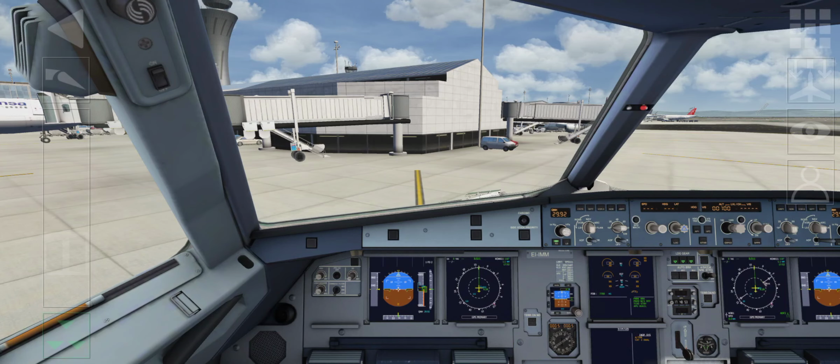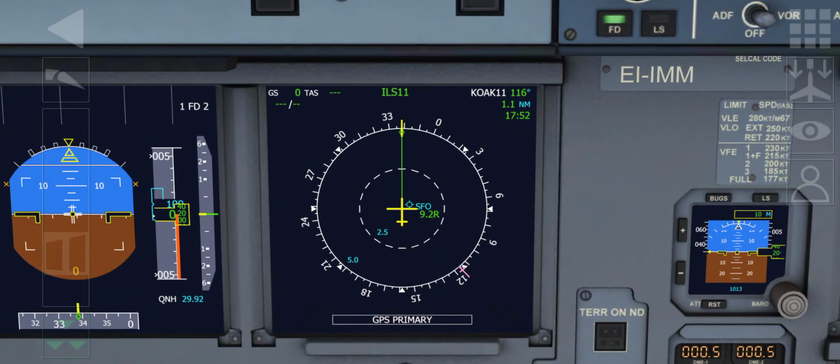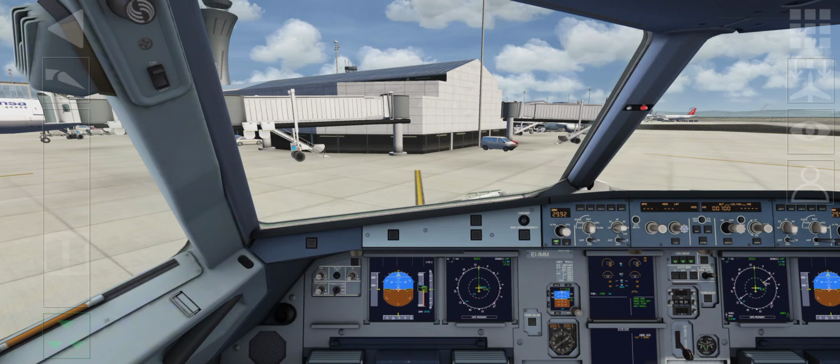Yeah, the screens are live now. This is the primary flight display. This is the navigation display. So everything is live now.